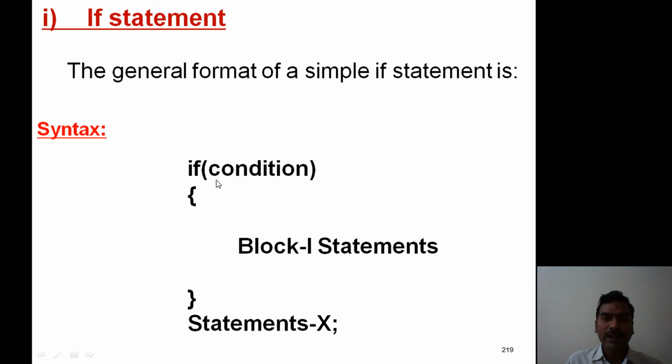If the outcome of the condition is false, then control directly reaches statements X. Here block 1 statements are skipped by the compiler. So if the outcome of the condition is false, then block 1 statements are skipped by the compiler. Okay? Now observe this explanation.